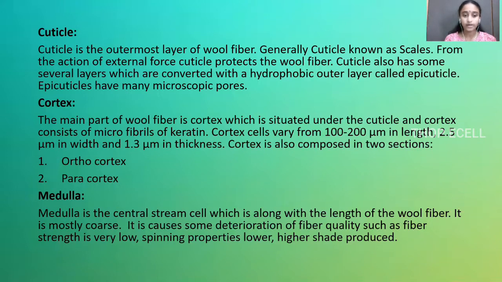It consists of microfibrils of keratin. The cortex varies from 100 to 200 μm in length, and it is 2.5 μm in width and 1.3 μm in thickness. It also has two inner sections, orthocortex and paracortex. The medulla is the central stem of the cell, which runs along the length of the fiber. It is mostly coarser.